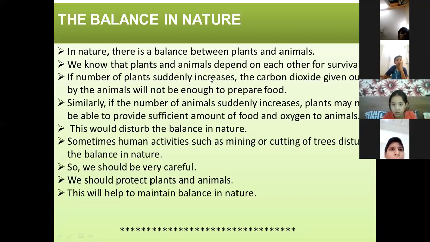Plants take in carbon dioxide and give out oxygen. Animals are less than plants. So animals give out carbon dioxide, and carbon dioxide is used by plants for photosynthesis. If animals are less and plants are more, the carbon dioxide given out by the animals will not be enough for plants to undergo photosynthesis.